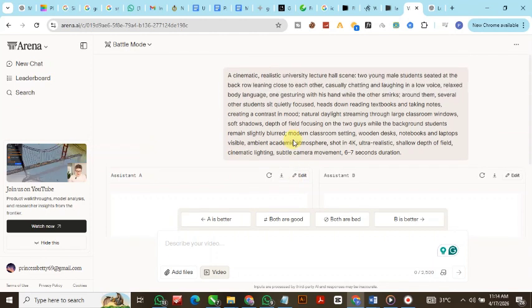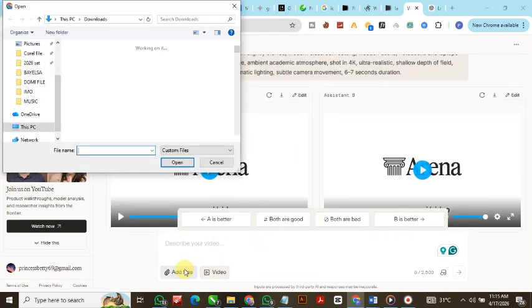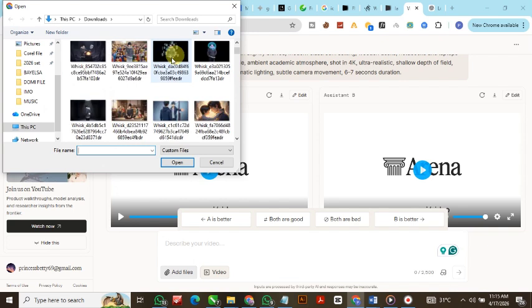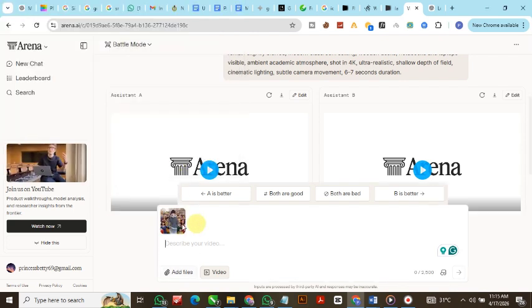So now let's say I want to create a video with an image. I want to use ingredients. I'll just click here, add file. Let's say I'm going to upload this file. Then I'll describe whatever I want this video to generate for me.